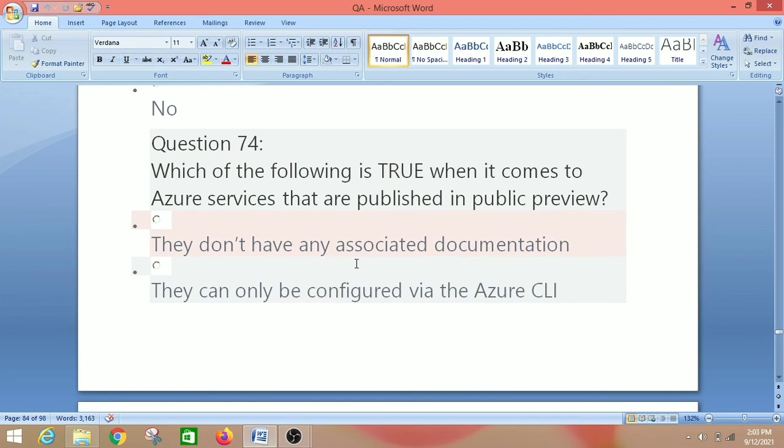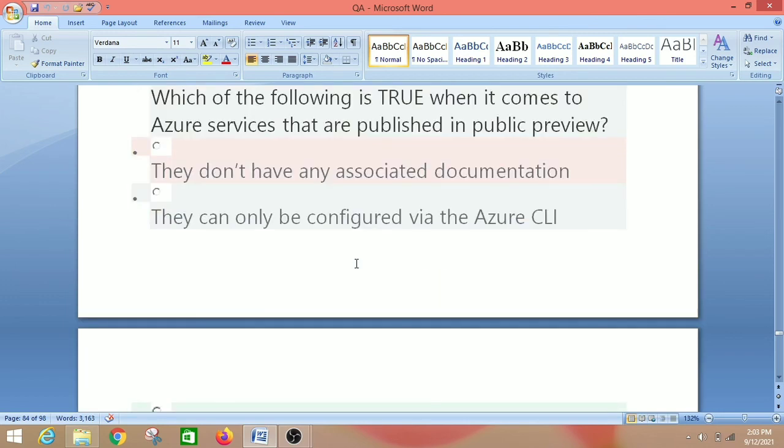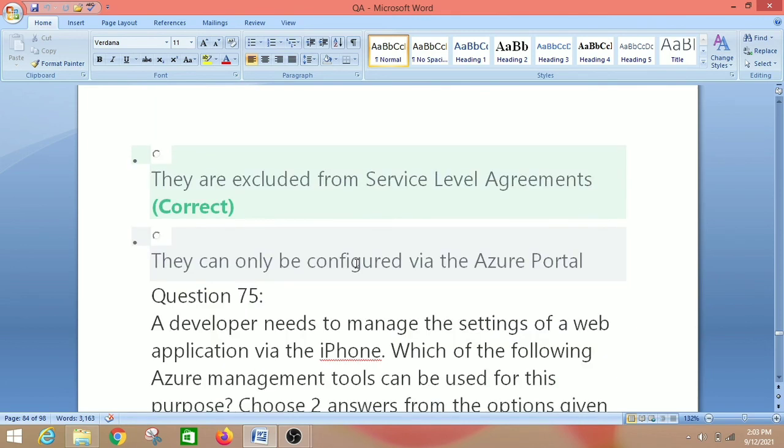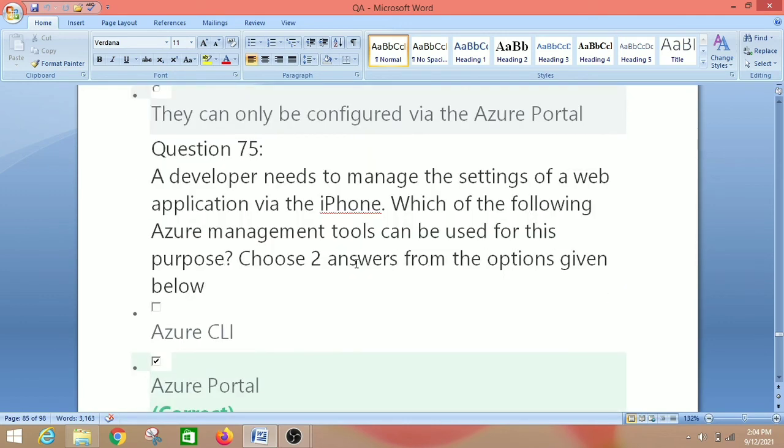Which of the following is true when it comes to Azure services that are published in public preview? They don't have any associated documentation. They can only be configured via the Azure CLI. They are excluded from service level agreement. They can only be configured via the Azure portal. The right answer is they are excluded from the service level agreement, because services available in public preview are not associated with any sort of service level agreement. So let's move on to the next question, that is question number 75.